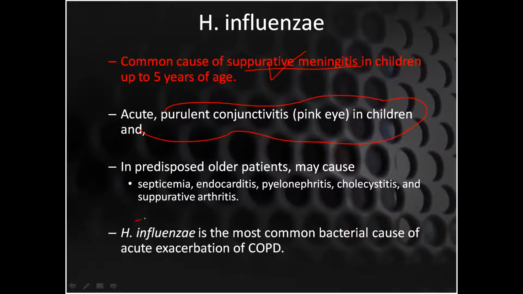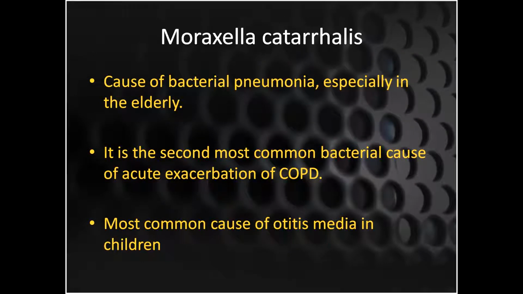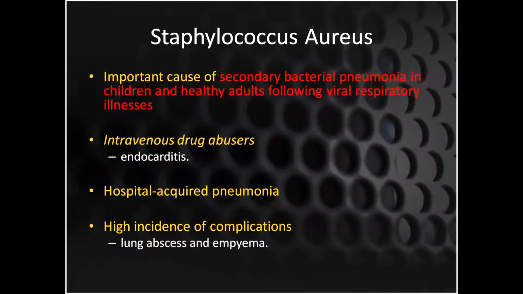And H. influenzae is also very common in acute exacerbation of COPD; COPD patients are very susceptible to pneumonia, especially by H. influenzae. Then comes Moraxella catarrhalis. This is the second most important bacteria causing acute exacerbation of COPD, and it also causes otitis media in children.